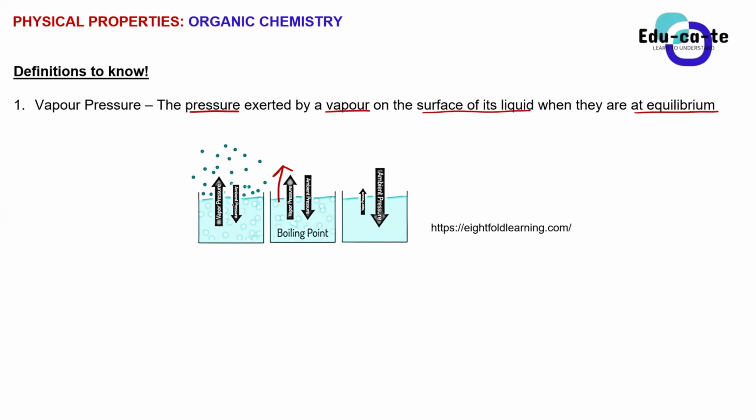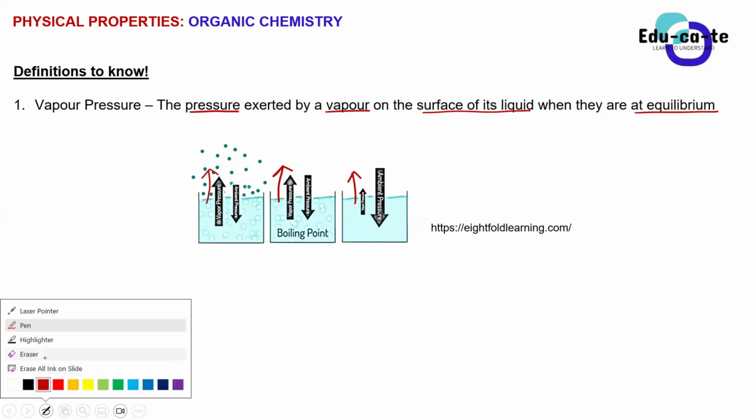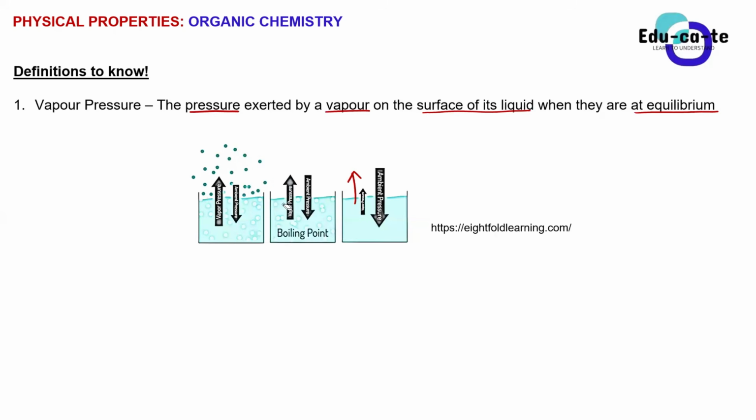But basically, when the vapor and the liquid are at equilibrium, that pressure exerted by a vapor, so basically the vapor is the steam, it actually causes some pressure on the liquid, and that is known as vapor pressure. Are you guys understanding me?